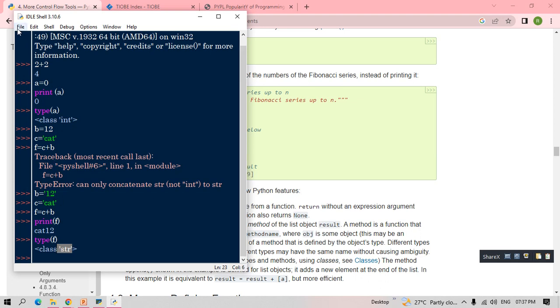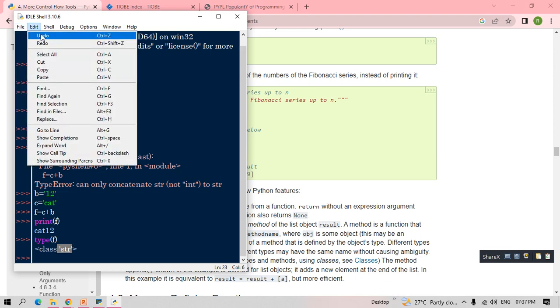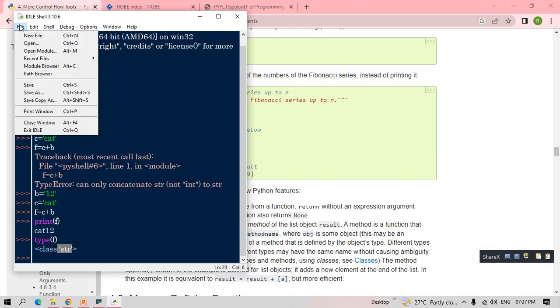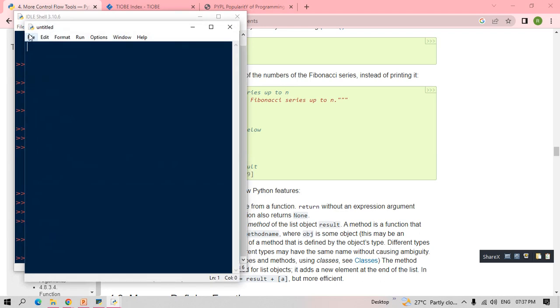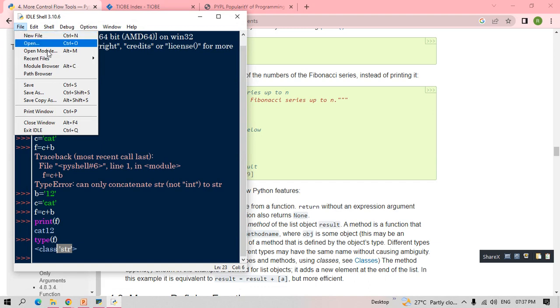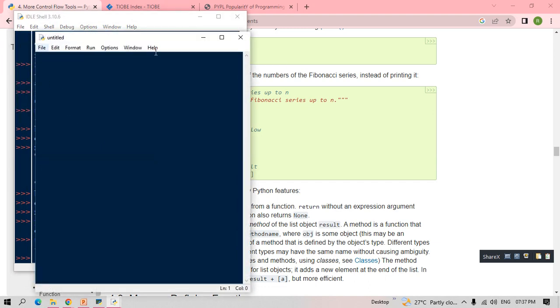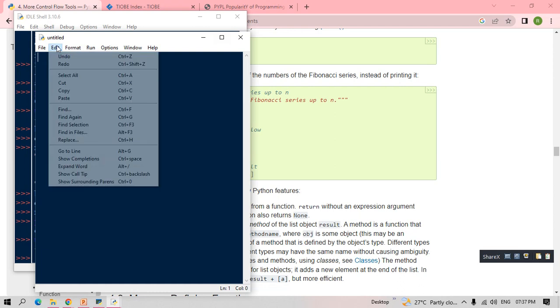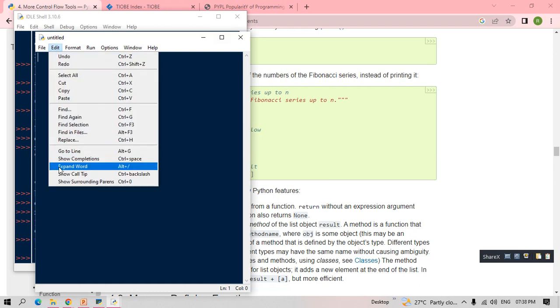If you want to write a thousand lines of program also, you can do this in IDLE. For that, what you have to do is go to File, click New File. So you will get a file, and you can type everything here. You can write 1,000 lines of code also. Okay, these are the options you have in IDLE.